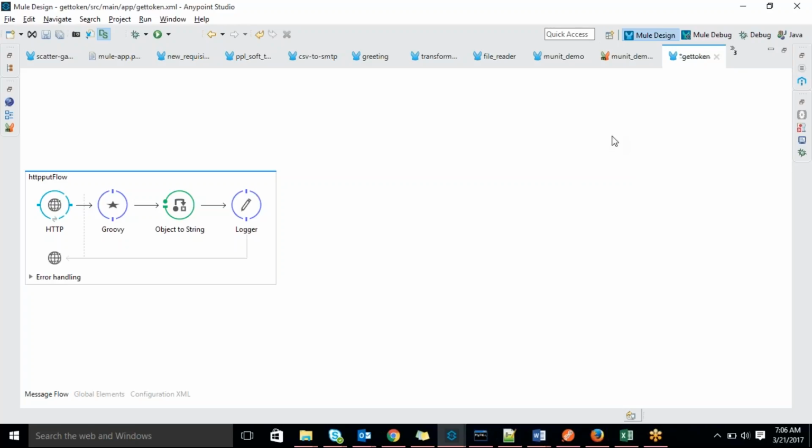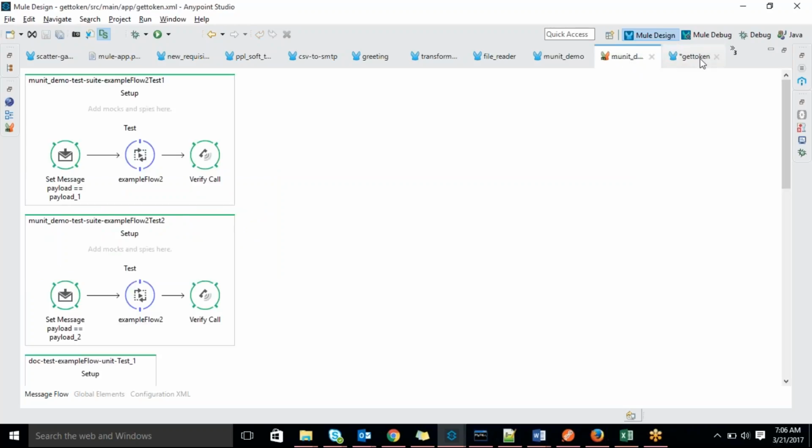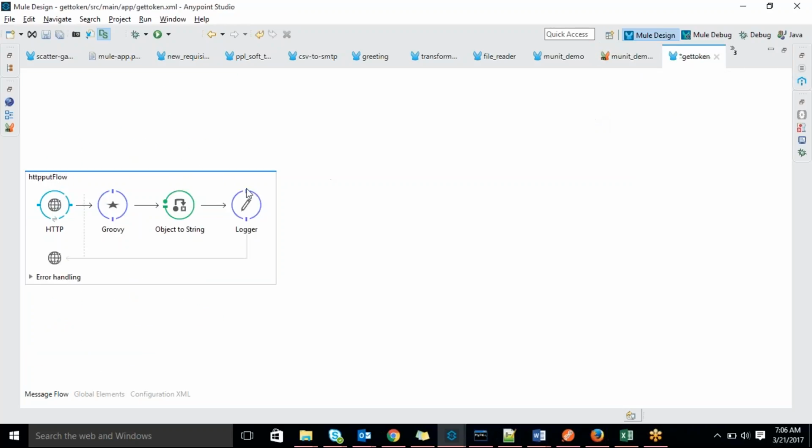Yes, you are clear on the difference between MUnit test cases and JUnit test cases and then Groovy script. Okay, fine. So that depends actually. If a particular component is not supporting it, we won't get stuck there. We have alternative things, then we go further and finish it accordingly. Otherwise we'll be stuck on a particular requirement.